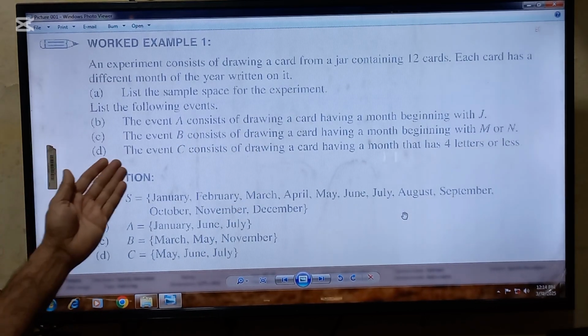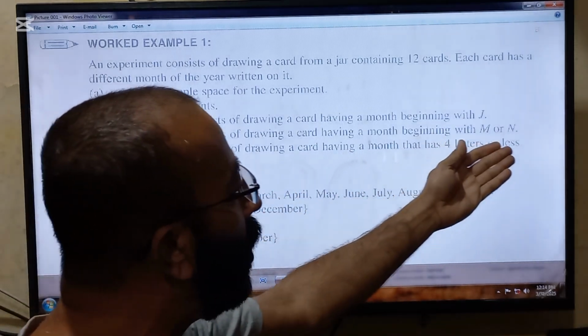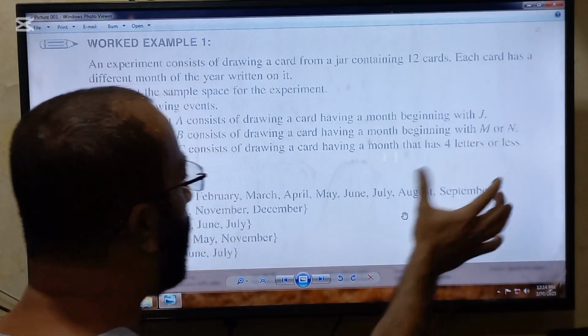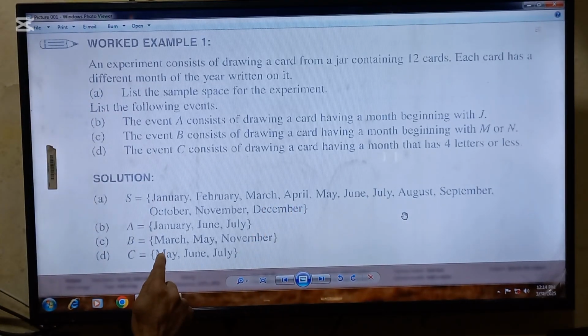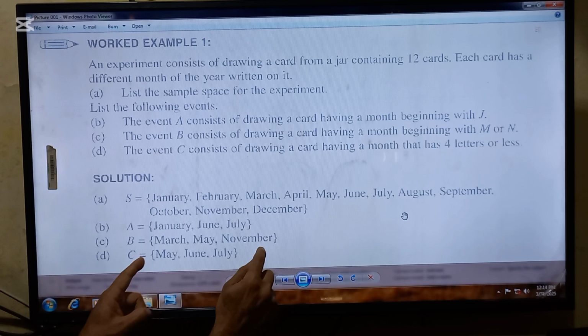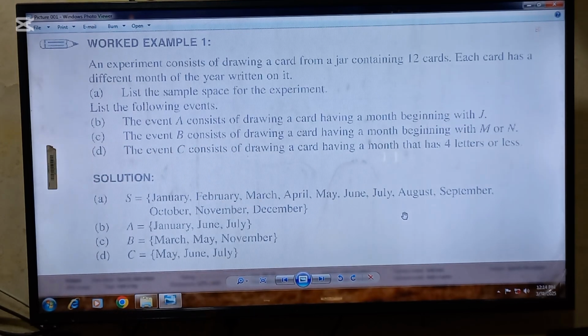C part is the event B consists of drawing a card having a month beginning with M or N. So we have to sort out the months beginning with M or N out of the 12. So March, May, and November are the answers, and enclose them in braces. This is the answer of the C part.